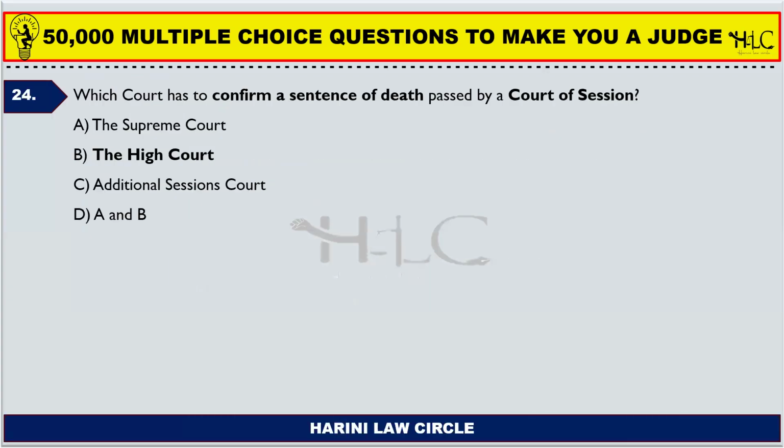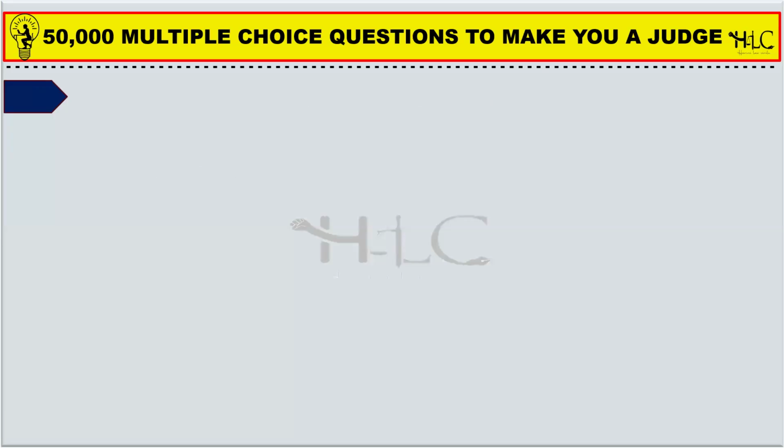Next one. Which court has to confirm a sentence of death passed by a court of sessions? So, a court of sessions pronounces a judgment stating that the accused is a convict and he punishes him with a capital punishment of death sentence. Who needs to confirm the death sentence? It is not executed directly after the Court of Sessions pronounces the judgment. It is only after the High Court confirms the sentence of death that the execution of the death sentence can be made. So the High Court should confirm.